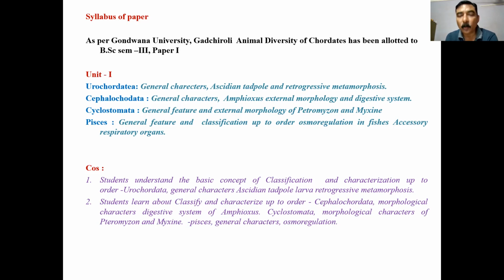known as retrogressive metamorphosis. In retrogressive metamorphosis, most of the larval characters get reduced and new characters develop. So in this, the larva goes from pelagic to benthic, meaning the larva was free swimming on the surface water of the sea, and then it has a benthic existence.